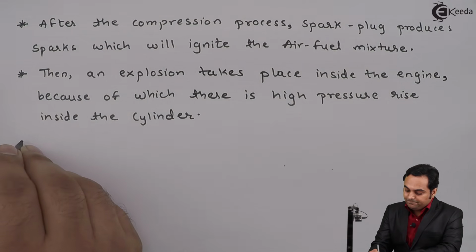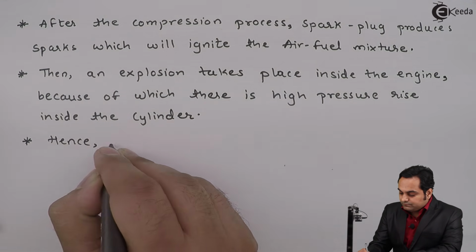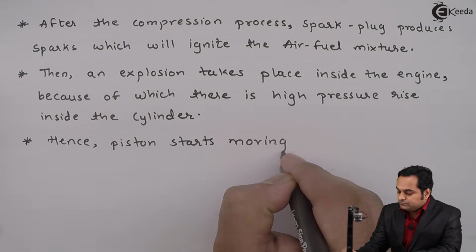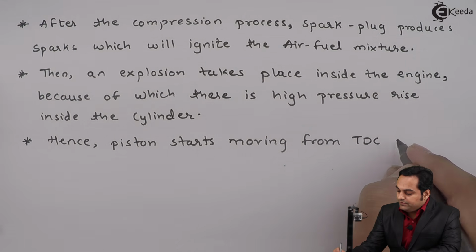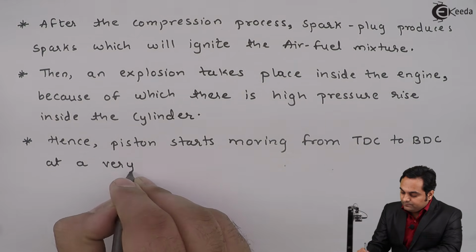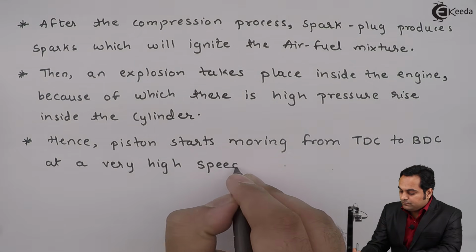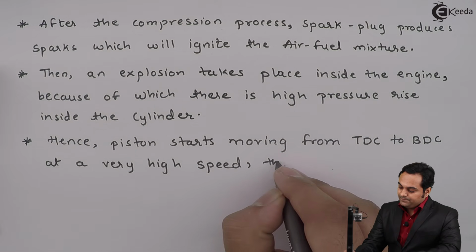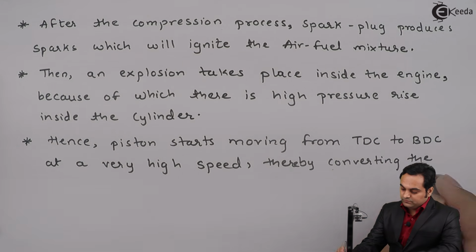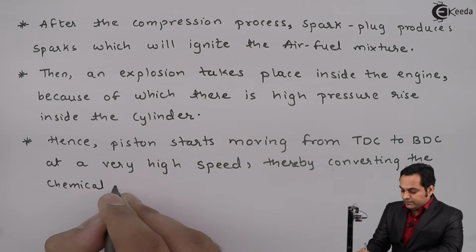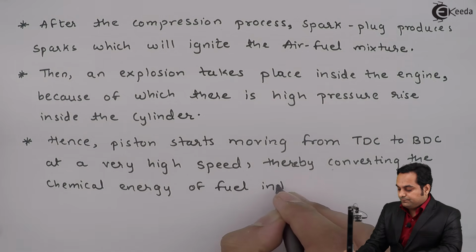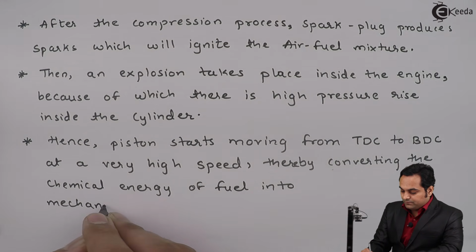So we can say that hence the piston starts moving from TDC to BDC at a very high speed, thereby converting the chemical energy of fuel into mechanical work.